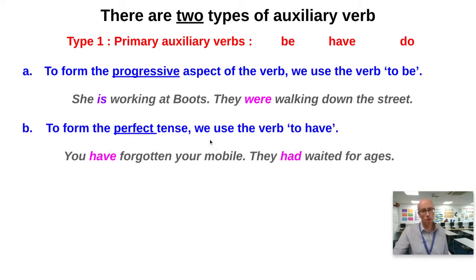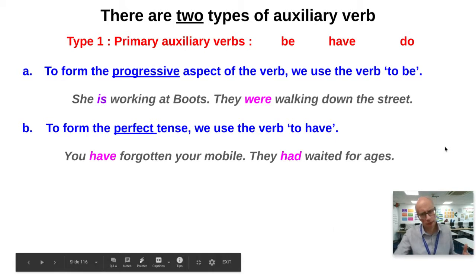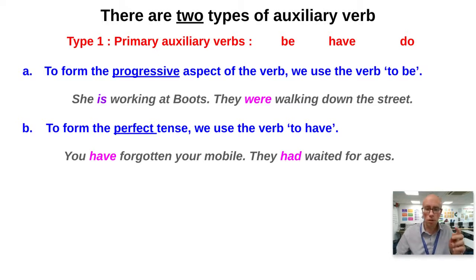What else? Okay, so what about this one? The primary auxiliary verb have. We use that to form the perfect tense. So look at this sentence: you have forgotten your mobile, or they had waited for ages. When you use have or, in the past tense, had, you're using the perfect tense of the verb. It's quite complicated in English. We do it quite unconsciously, but we tend to use the perfect form when we're talking about something that's happened very recently in the past, or something that's happened in the past and has a kind of impact on the present. So there, for example, you have forgotten your mobile.